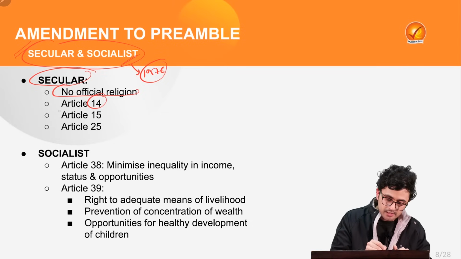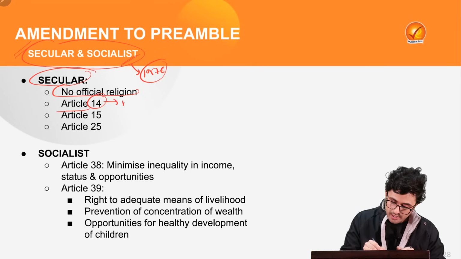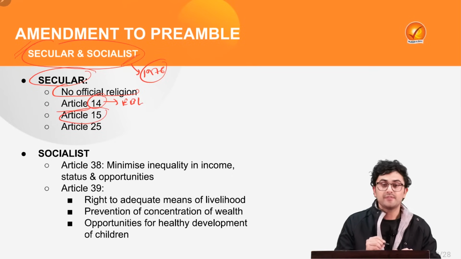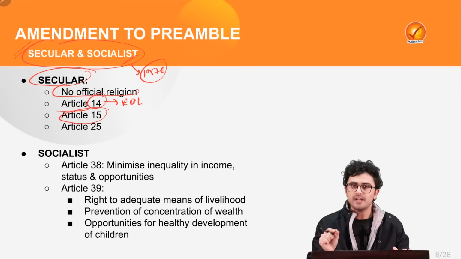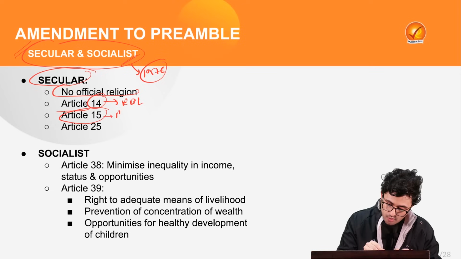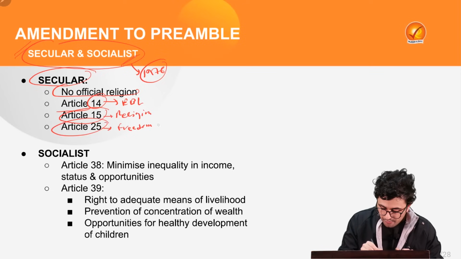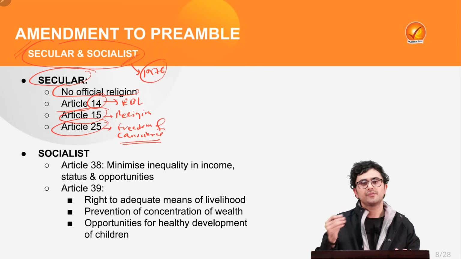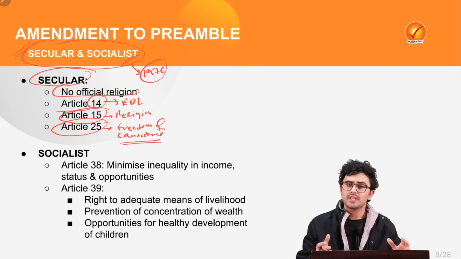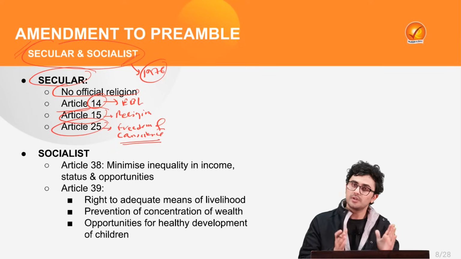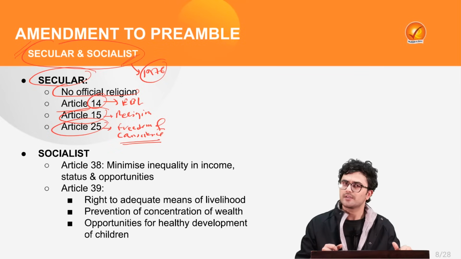At the same time, articles such as Article 14, which provides for equality before law and equal protection of law. Article 15, which prohibits the state to discriminate against any citizen on the basis of religion. And Article 25, which provides for freedom of conscience and the freedom to practice, profess and propagate the religion of your choice. Thus, India was a secular country and is a secular country even without the changes introduced by the 1976 amendment.